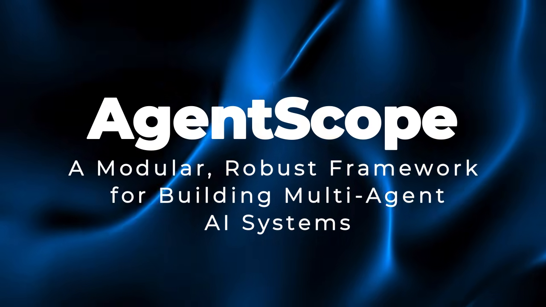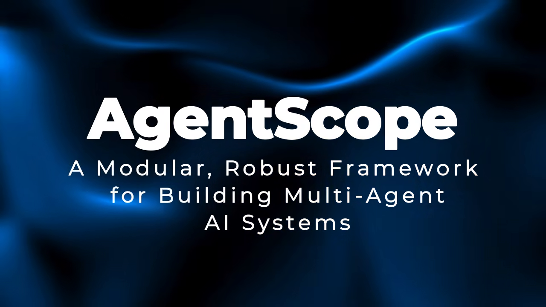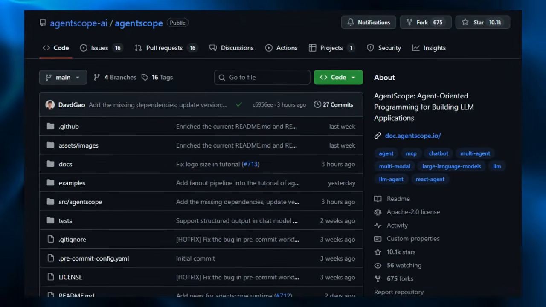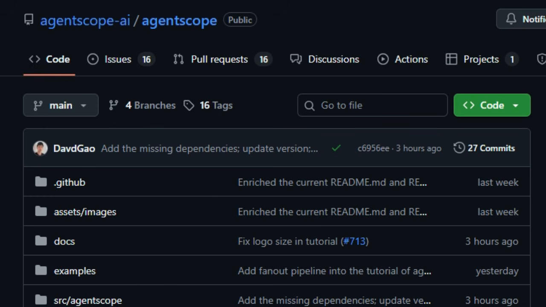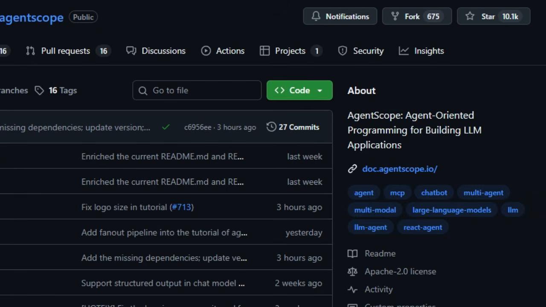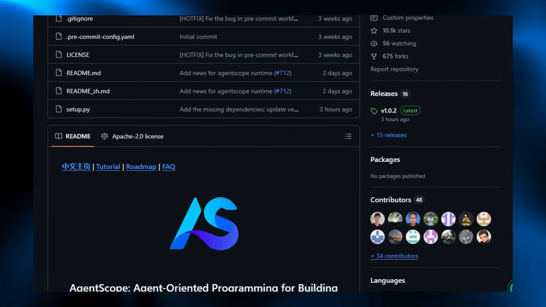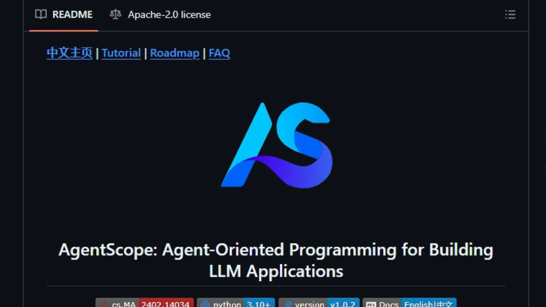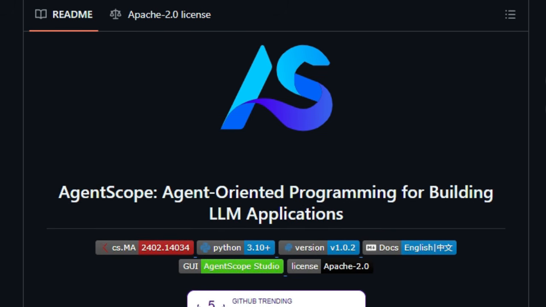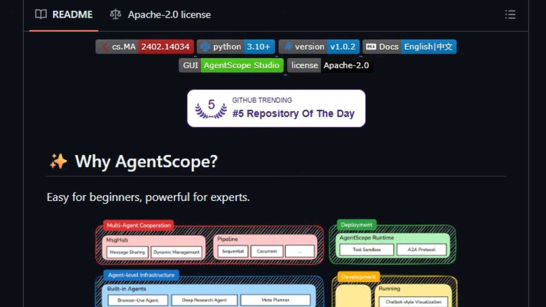Project number 2, AgentScope, a modular, robust framework for building multi-agent AI systems. AgentScope is making a serious splash because it brings clarity and power to the messy world of multi-agent AI development. What truly sets it apart? First, it's all about transparency. Instead of hiding complexity behind rigid abstractions, AgentScope puts everything out in the open. Developers can see and control prompts, API calls, workflows, and agent behaviors directly. No mystery or magic behind the scenes.